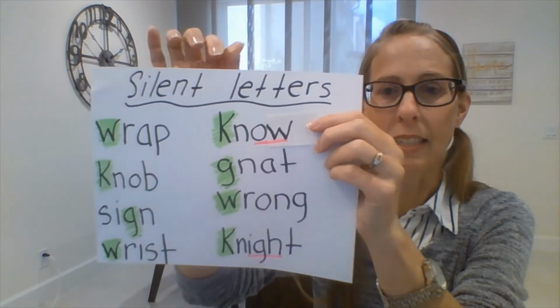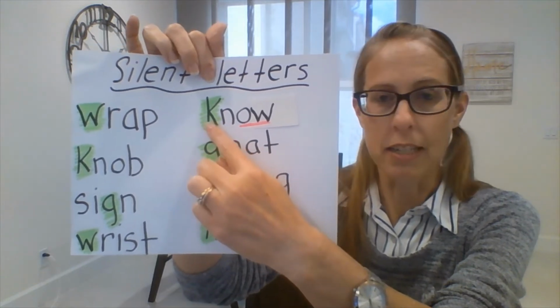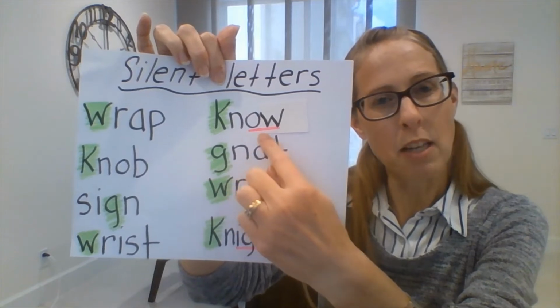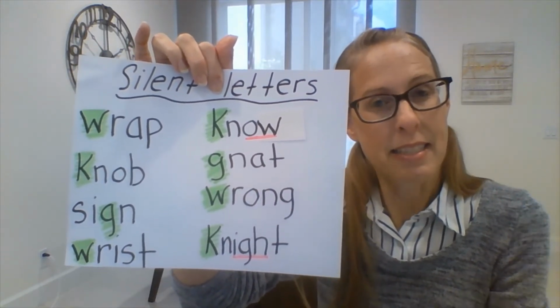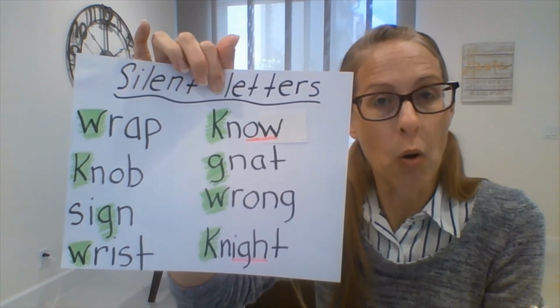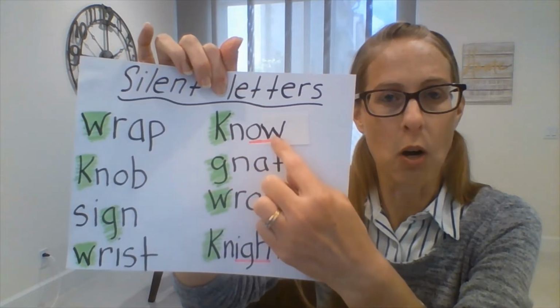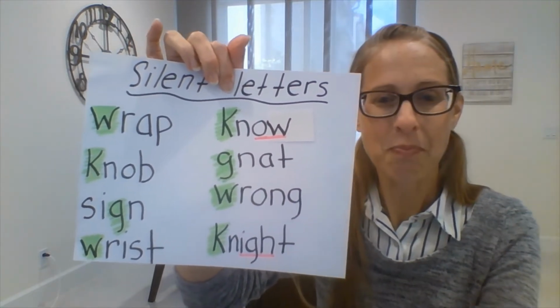And then on this side, continuing again, all the silent letters, don't say the ones that are in green. So don't say K, it's just N. And then I underline OW because most of the time OW says ow. But sometimes OW can say O. So OW does say O in this case. So this word is know, as in, I know that answer. I'm going to get it correct.